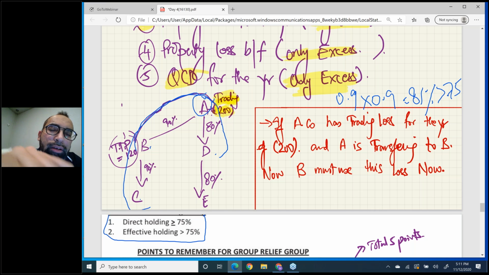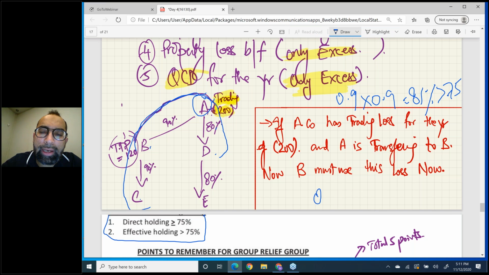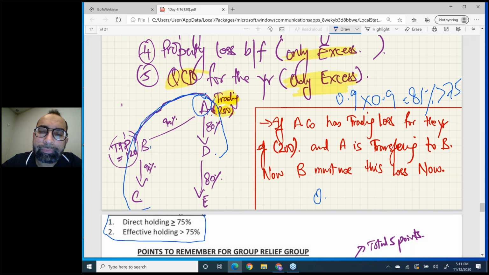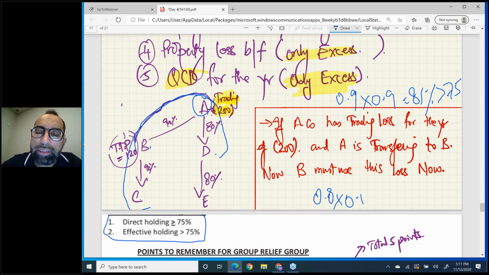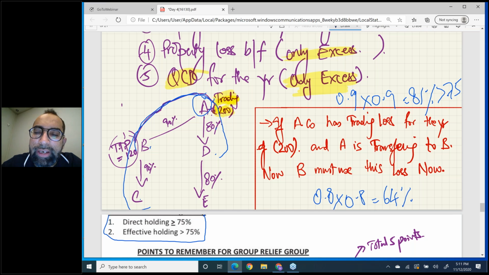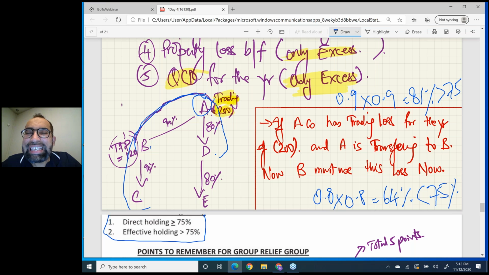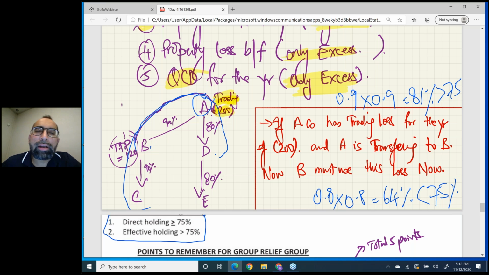See, from A to E, you can multiply 0.8 into 0.8, which gives you 64%, which is less than 75. So my dear students, E is not part of this big group. So you have only the big group of ABCD.